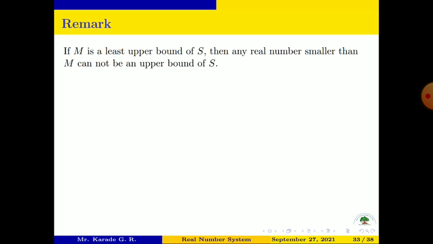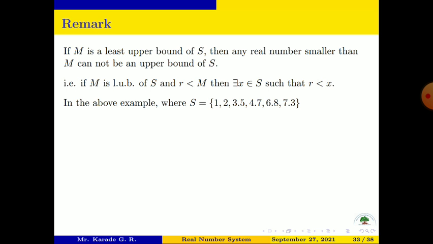So let us write some remarks. If capital M is a least upper bound of S, then any real number smaller than M cannot be an upper bound of S. That is, if capital M is the least upper bound of S and R is less than M, then there exists x belonging to S such that x is greater than R. That is, R is not an upper bound.